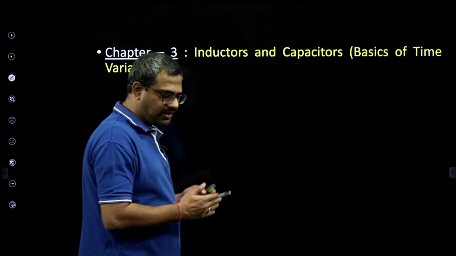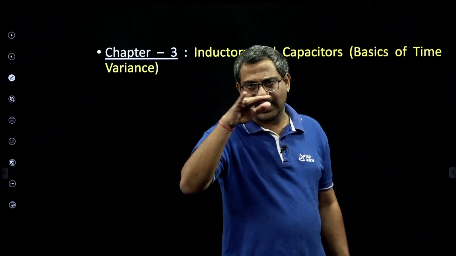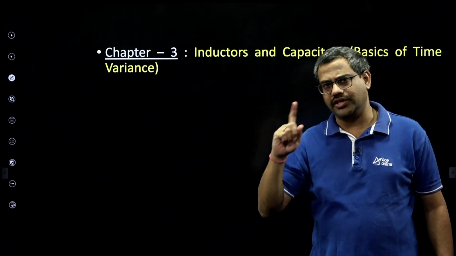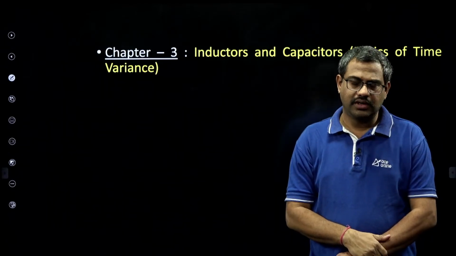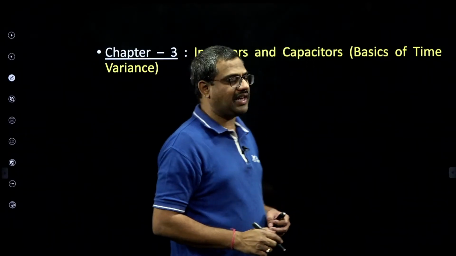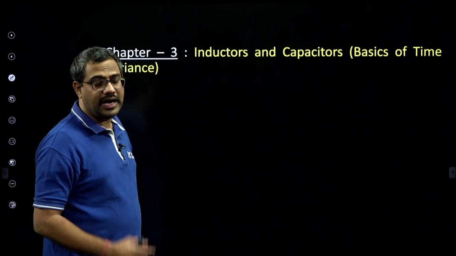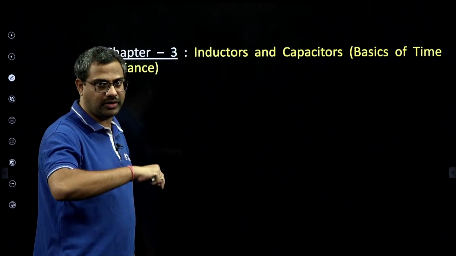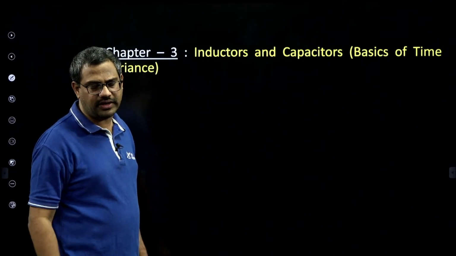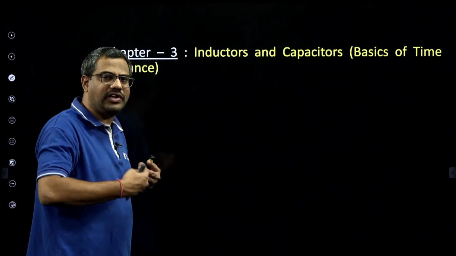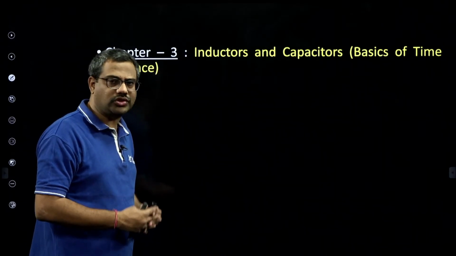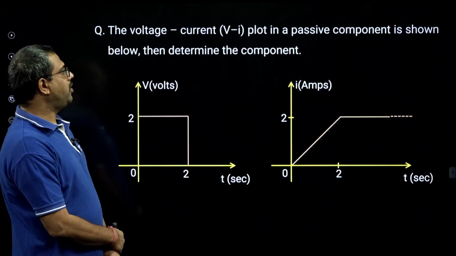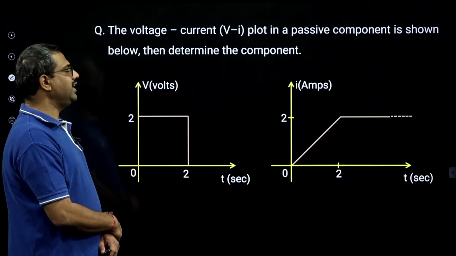In all the previous chapters, we assumed ideal DC, di by dt is 0, dv by dt is 0. Inductor in steady state was short, capacitor in steady state was open, only resistive networks. But in this chapter we classify the basics of time variance, and when such time varying signals are given, then inductors and capacitors do respond. This is a separate module which I taught you in my app, and based on that I will give you some previous paper questions to understand the limit. Now see this question. The voltage current plot in a passive component is shown below, then determine the component.